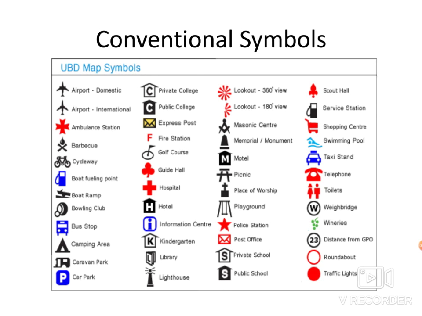Conventional symbols. There are various features on the map which are shown using certain symbols. Most of these conventional symbols are very easy to learn and they make using a map much easier and more clear. The physical features on the map are mostly shown using colors. Like mountains are shown using brown colors, rivers with blue colors, forest with green, etc.